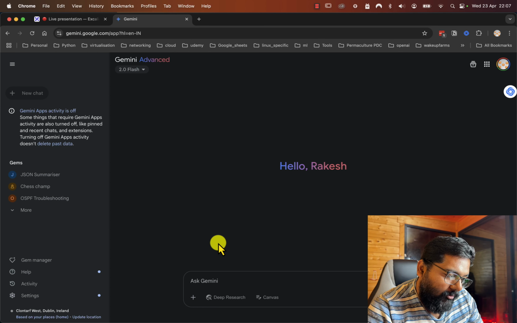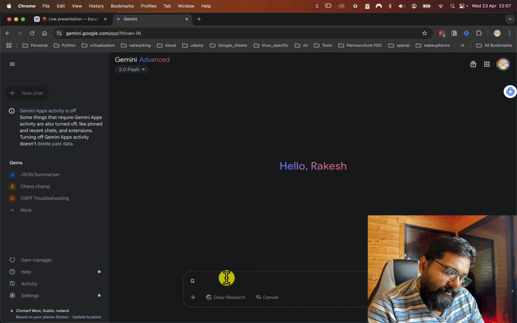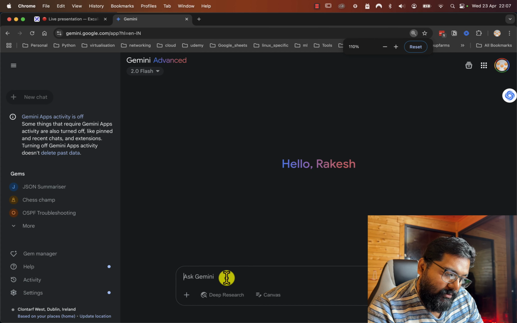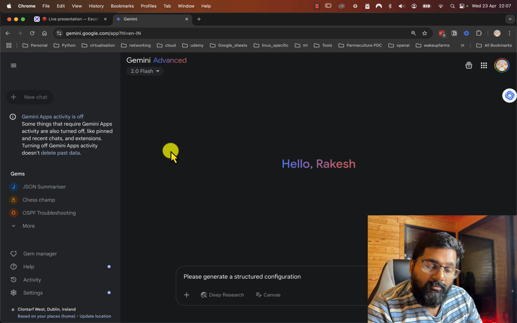And what I will ask Gemini to do is say, please generate a structured configuration for BGP to prefer one outbound ISP over the other.